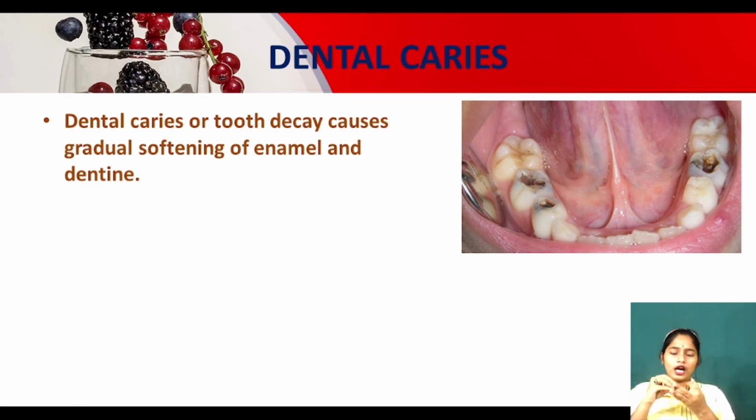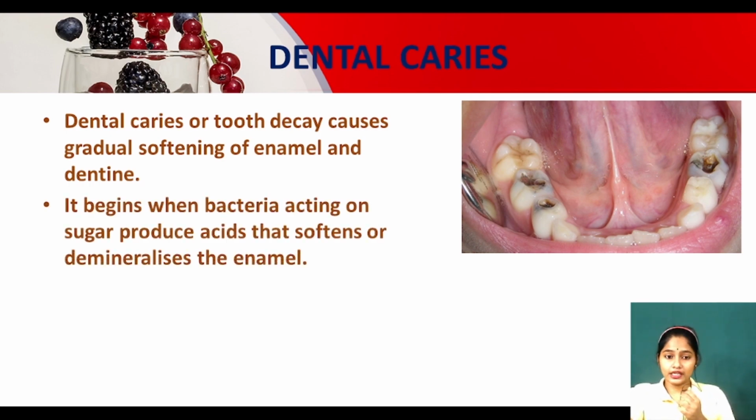Certain bacteria will come and start grouping there. And what will happen? They will release some acids which will destroy our upper layer of the teeth, that is the enamel and dentine. They will make a hole in our teeth and it will be very painful. See, it begins when bacteria acting on the sugar produce acids that soften or demineralize the enamel, as I have told you.